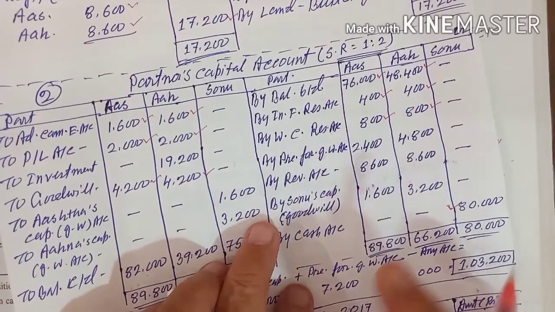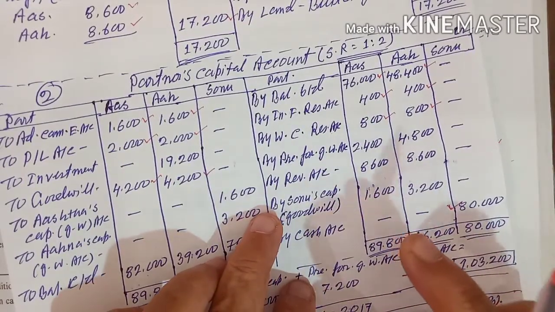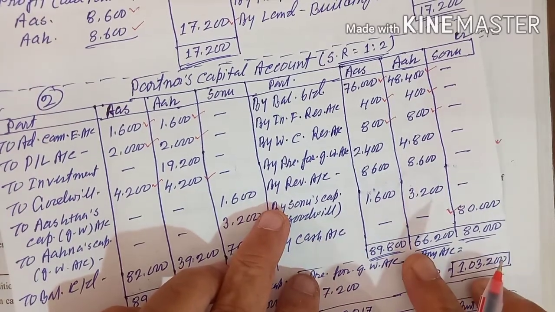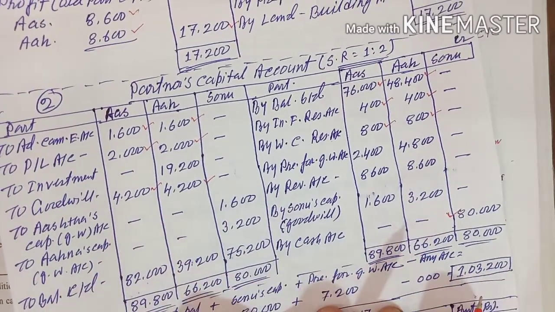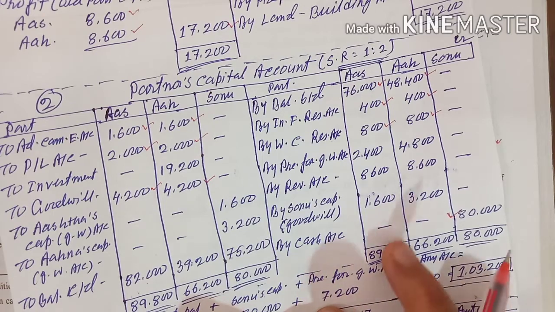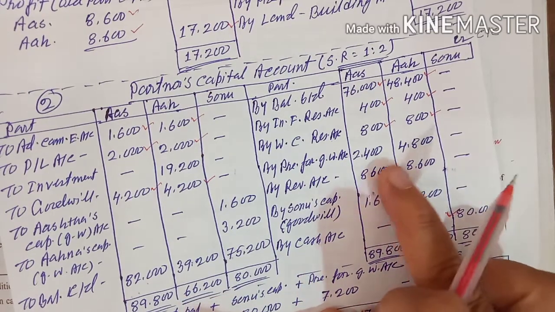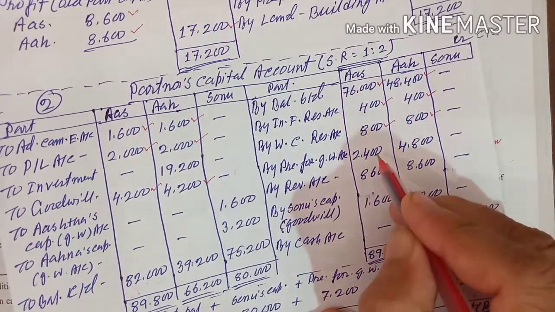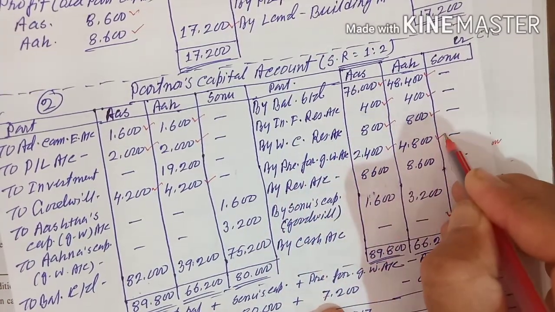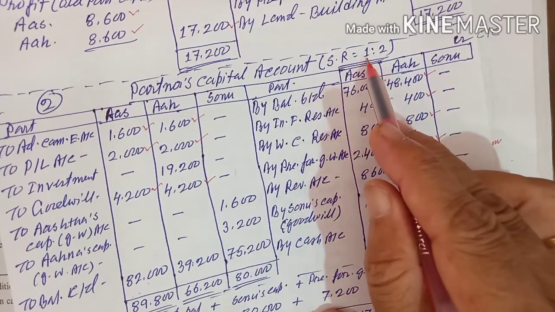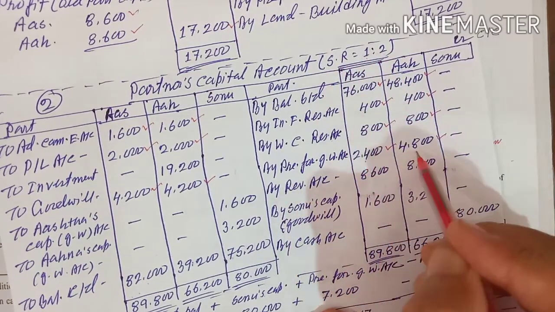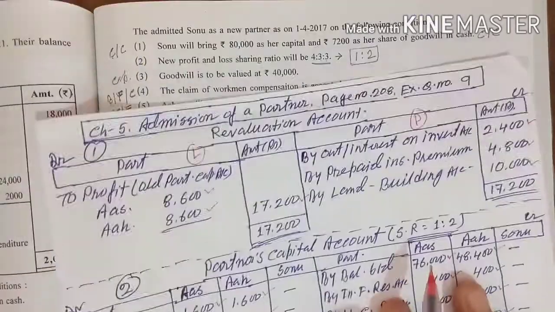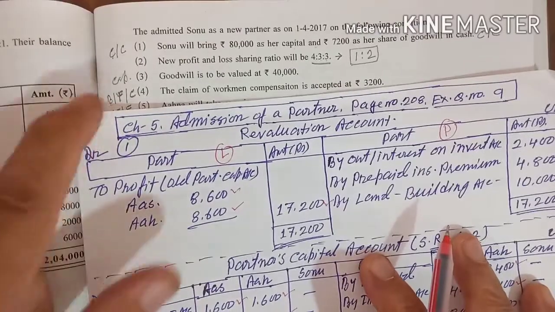And for premium for goodwill, the second journal entry, as you know: premium for goodwill account debit to old partners' capital accounts. How much? That is 7,200. This is 2,400 and 4,800. Why? Because the sacrificing ratio is 1:2. This is one part, this is two parts, double. This is called premium for goodwill. So the first adjustment is over.